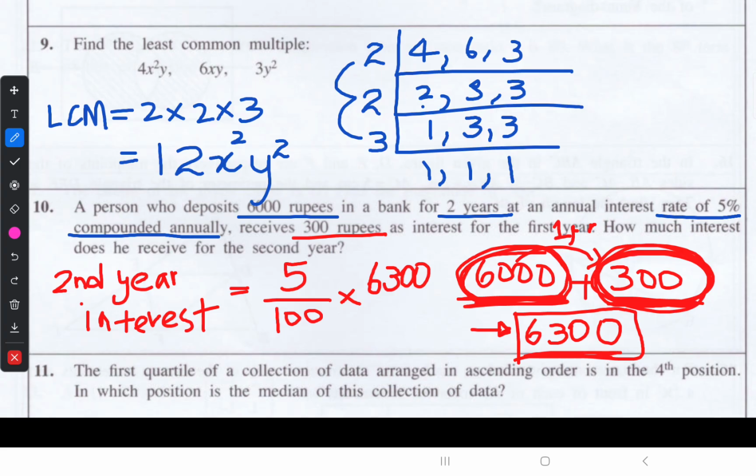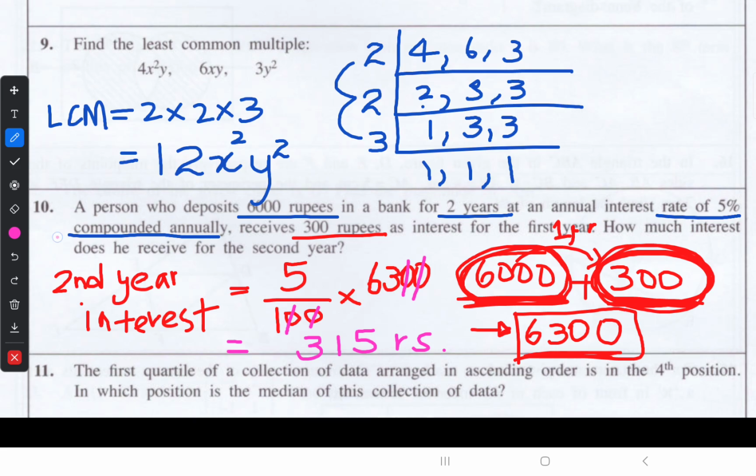Then we simplify. These two zeros can be cancelled. 5 times 63 is 315 rupees. This is the interest for your second year. How much interest does he receive for the second year? That is 315 rupees.